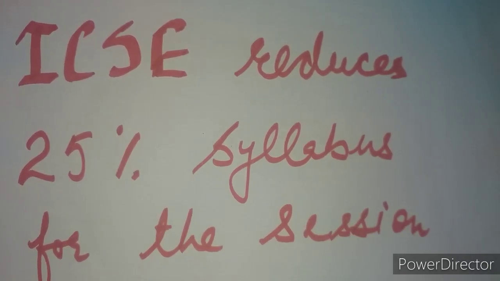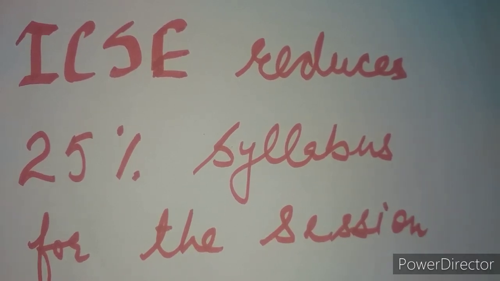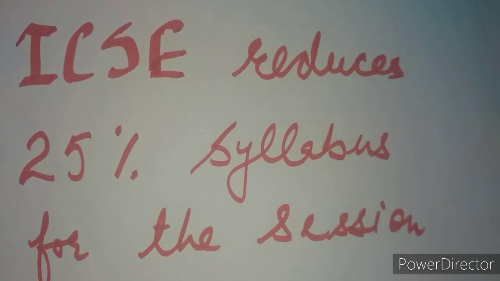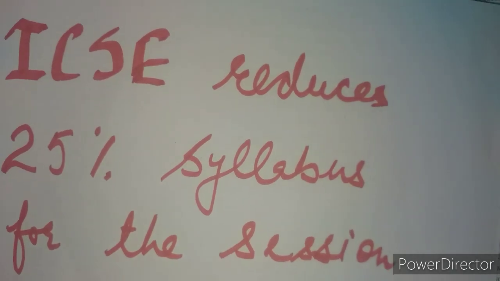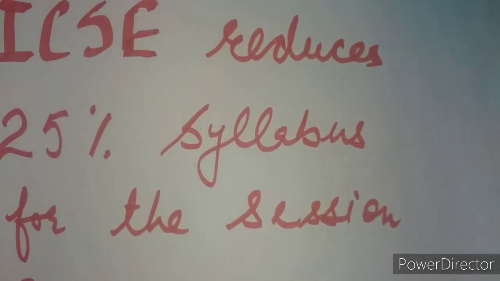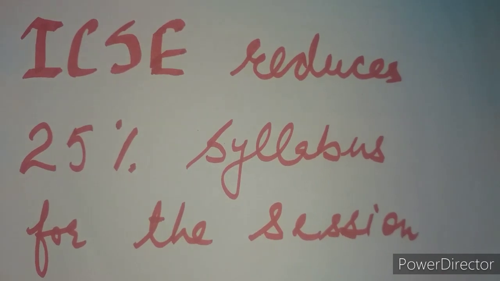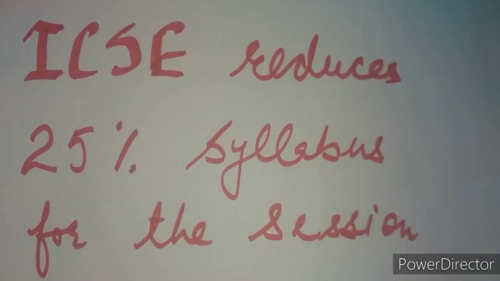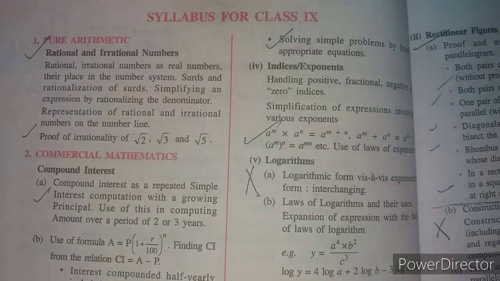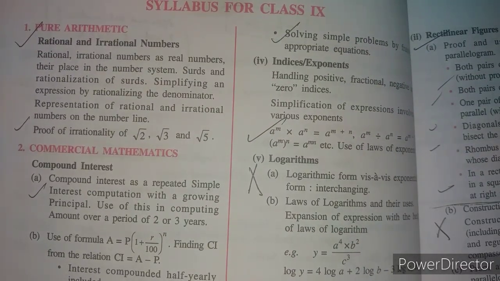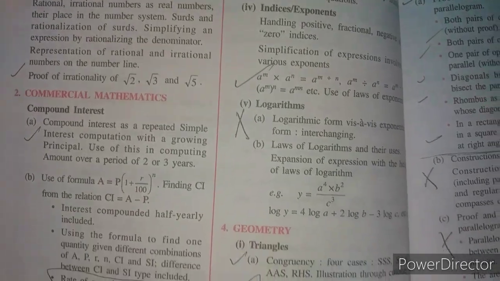As you all know, ICSE has reduced 25% of the syllabus for the session 2021 for classes 9th, 10th, plus 1 and plus 2. In the morning I brought one video on the reduced syllabus for class 10th ICSE, and now it is the turn of class 9th. So stay tuned and see carefully what the changes are, major and minor, each and everything in detail, which I have brought for your help. I compared the syllabus given on the official website of ICSE with the old syllabus. Each and every word I compared.